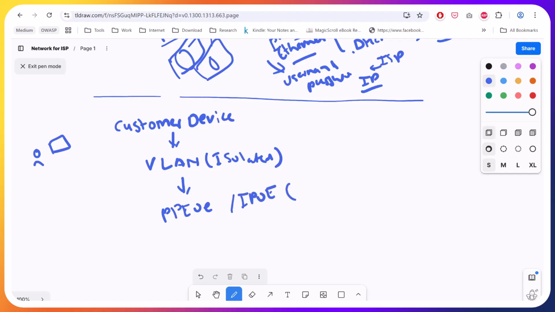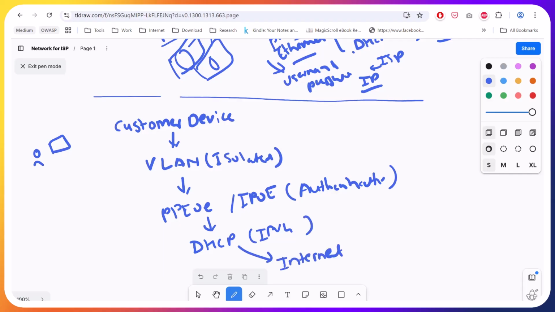This is for authentication purposes, right? Username and password you need to give. Then it will come to DHCP. DHCP will give an IPv4 address, right? Then you can connect to the internet. This is how the flow looks for the customer.